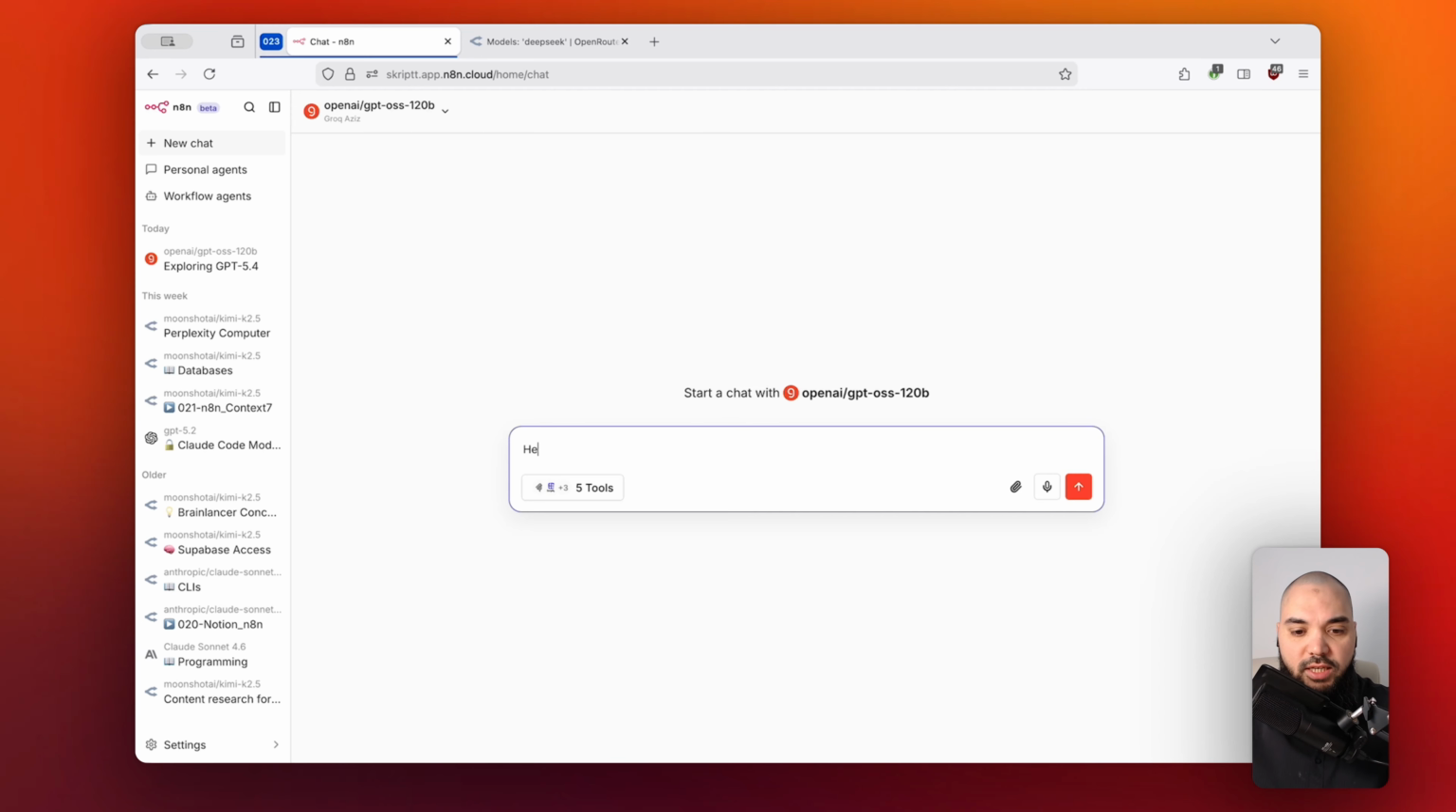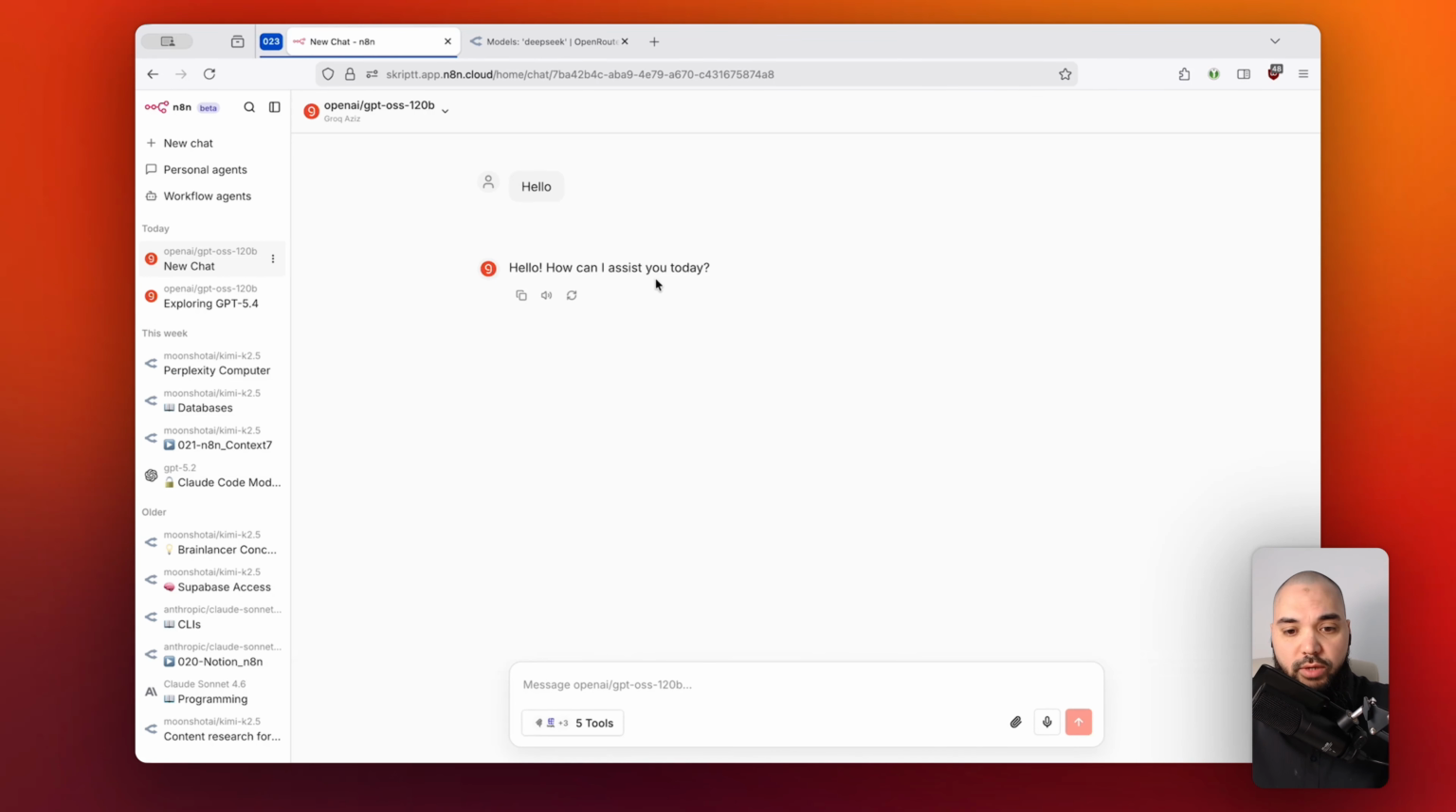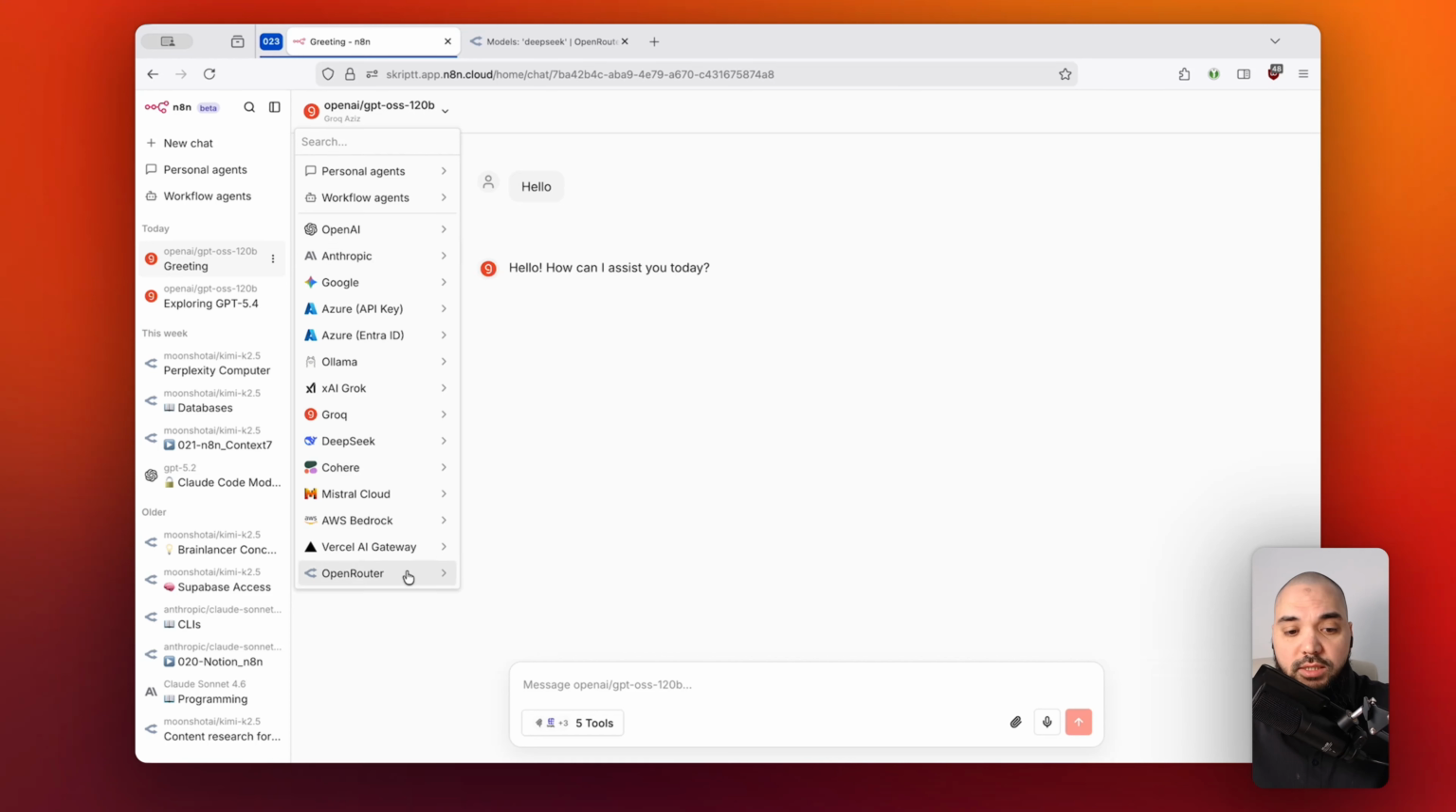So for instance, if I just said hello, just to show you how this works, then this is going to answer right away, right? Hello, can I assist you today? And this is basically now talking to the model GPT OSS, right? The big one. So it's 120 billion parameters. And this gives you a lot of freedom. And as I've mentioned, within the chat itself, you can even change the kinds of models that you would like to talk to.